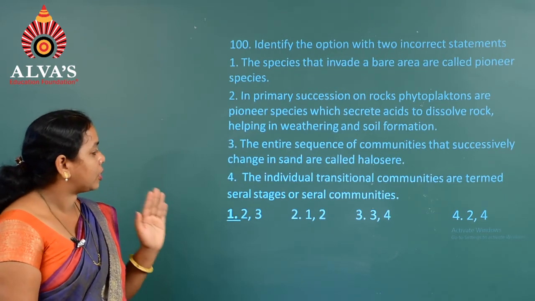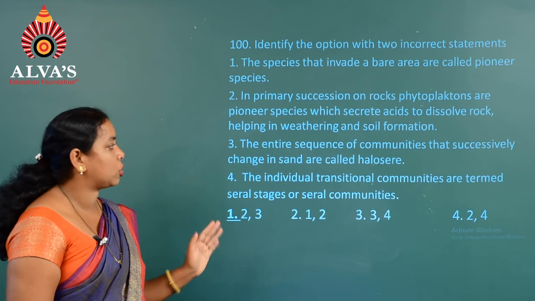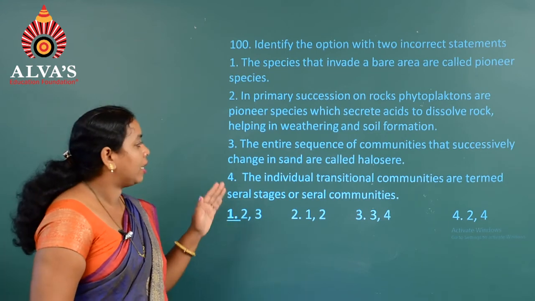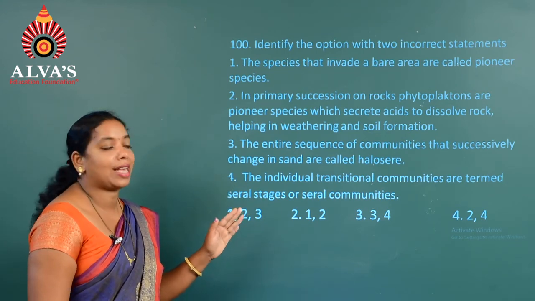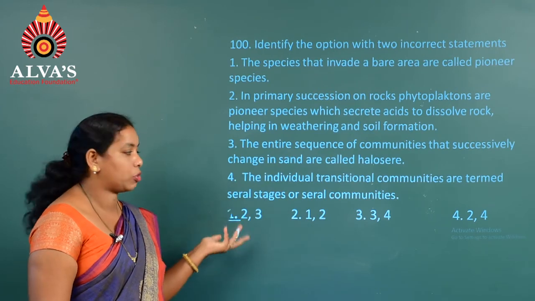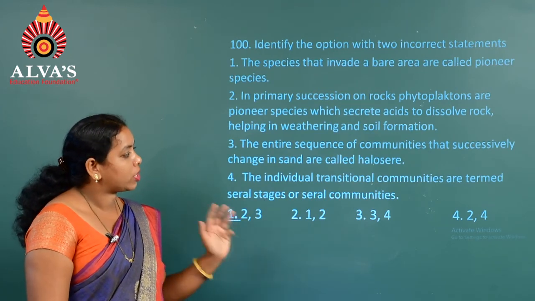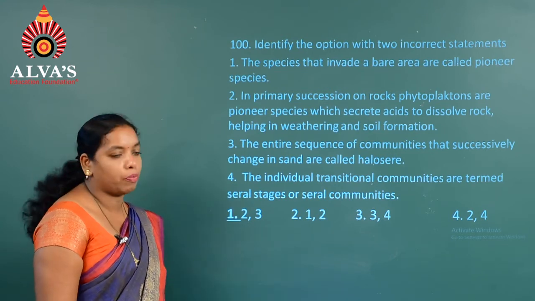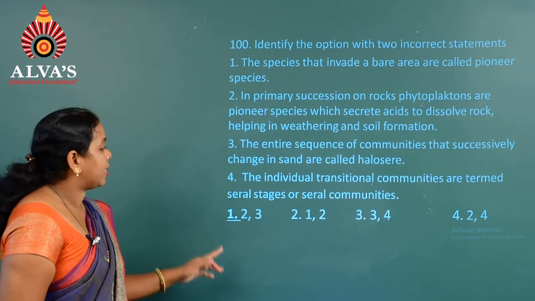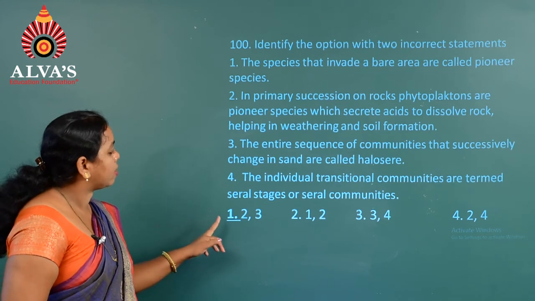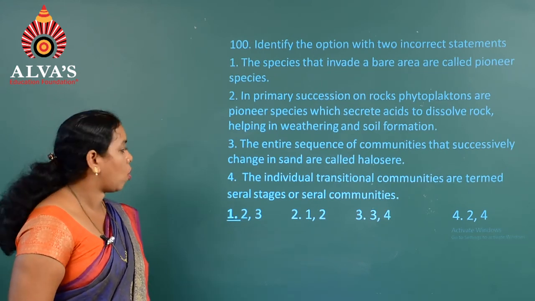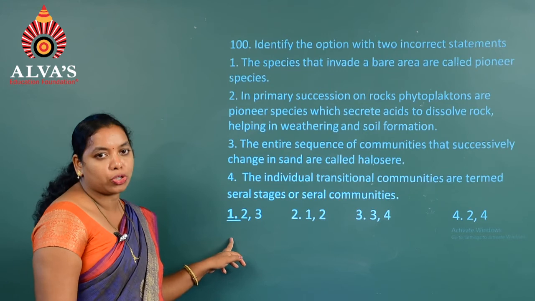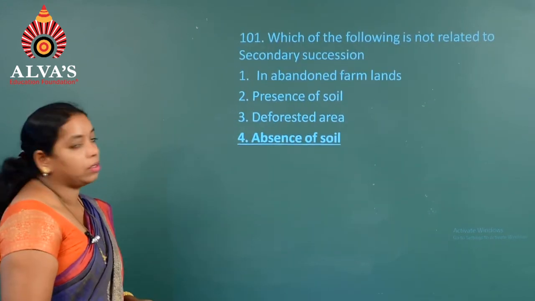Third, the entire sequence of communities that successively change in a given area, that is in sand, is called Psammosere, not Halosere. That's why it's also wrong. The individual transitional communities are termed serial stages or seral communities. So here you can see that the answer is the first one, that is 2 and 3 are wrong. So hence for the 100th question, the answer is the first one.